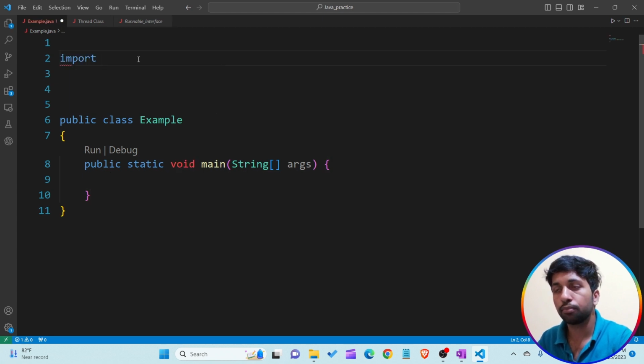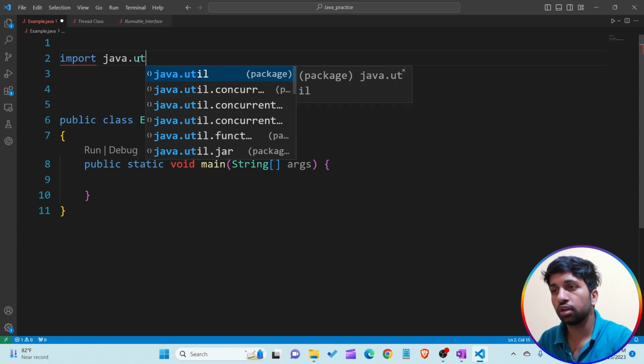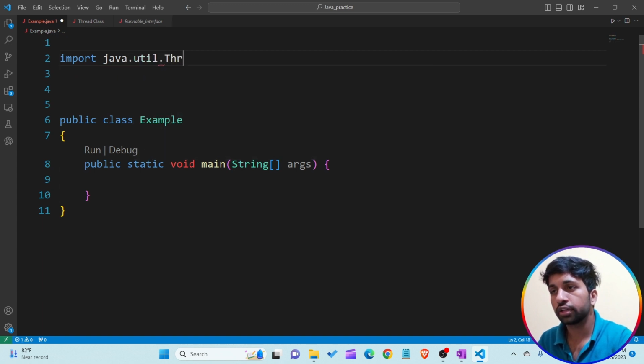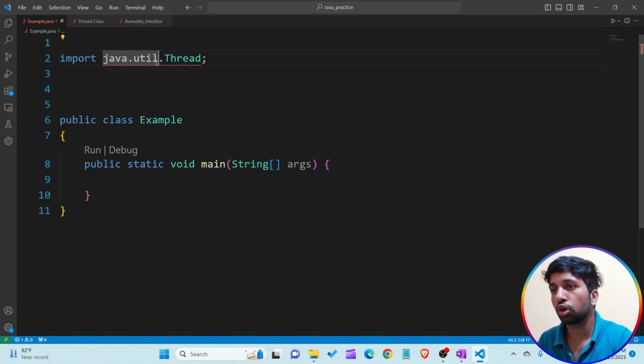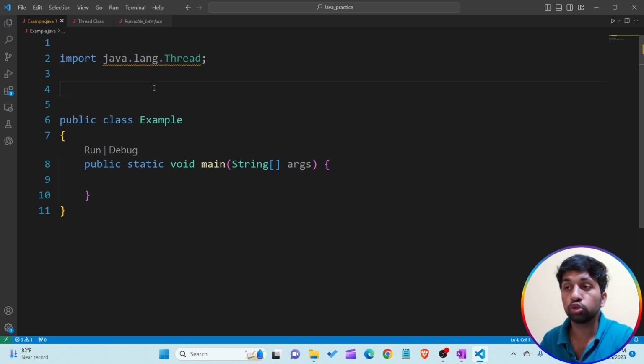First of all, import java.util.Thread. Understand why it is an error? Because the Thread class is present in the lang package, not in the util package. So I am just importing the Thread class in our program.